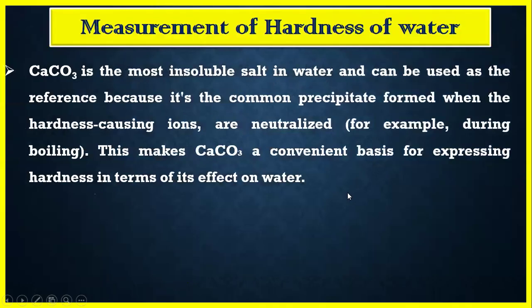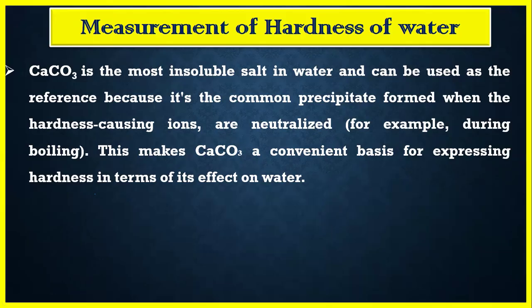Now, why are we choosing calcium carbonate to express the hardness? There are two reasons to express the hardness in terms of calcium carbonate equivalent. The first reason is that calcium carbonate is the most insoluble salt in water and can be used as the reference because it is the common precipitate formed when hardness causing salts are neutralized, for example, during boiling. So this makes calcium carbonate a convenient basis for expressing the hardness in terms of its effect on water.